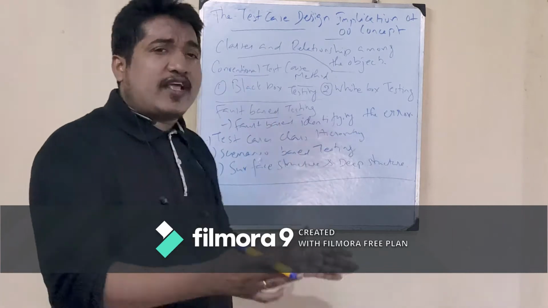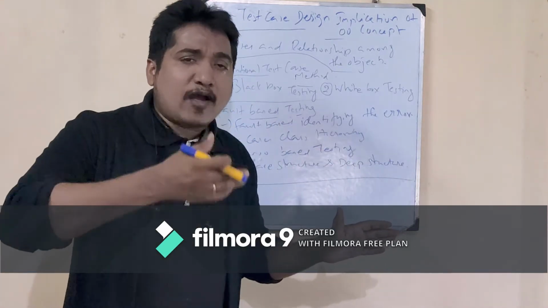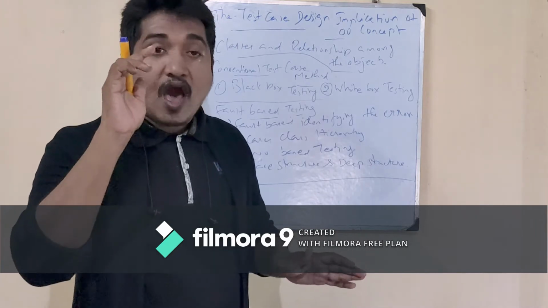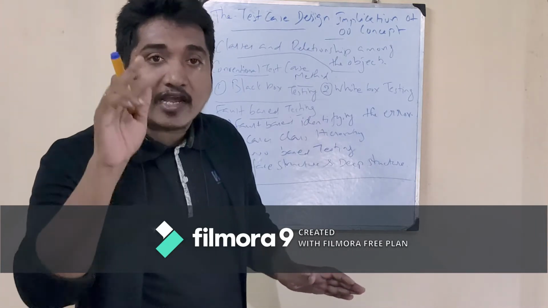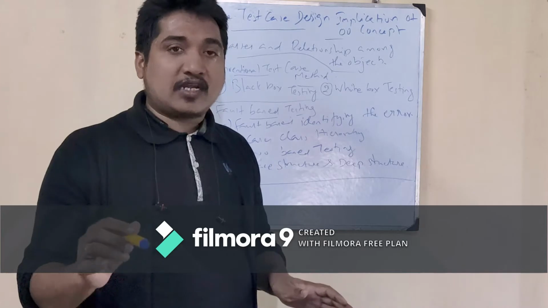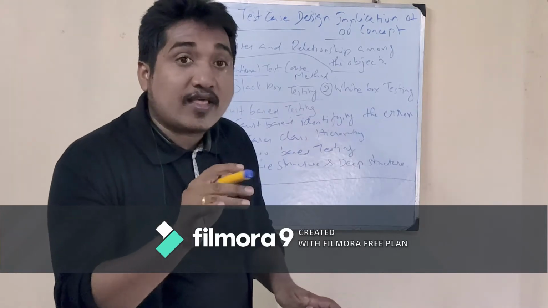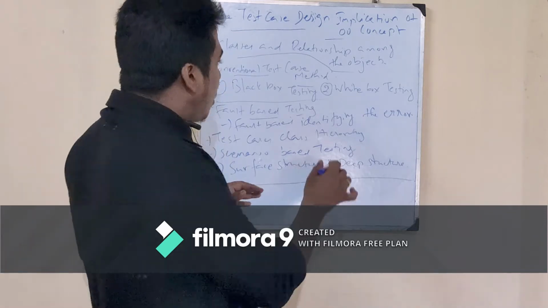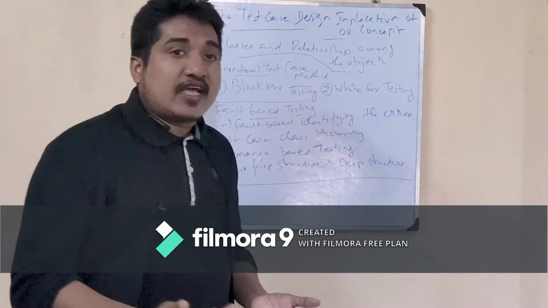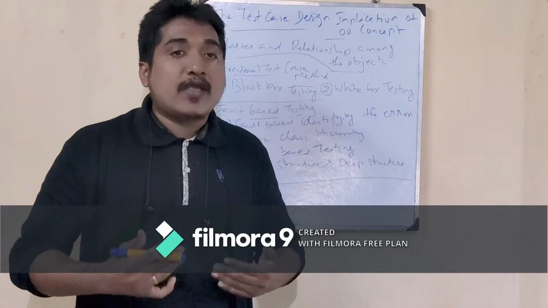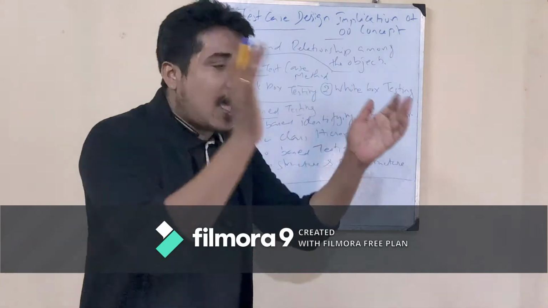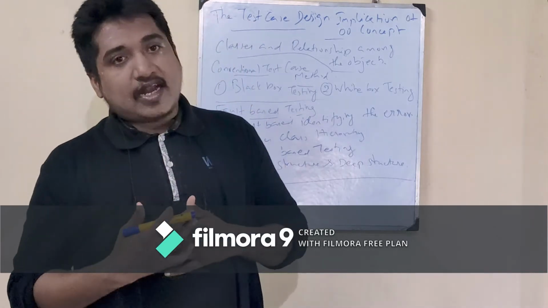So, according to the black box method, we write the test cases for the input and output, and for the processing part we write test cases with white box testing. Based on these testing types, we are developing a new type of test cases. We apply those test cases on the system, and then we get the result.